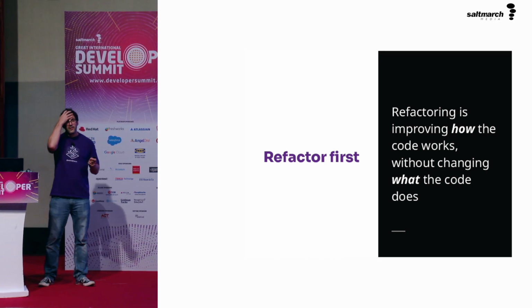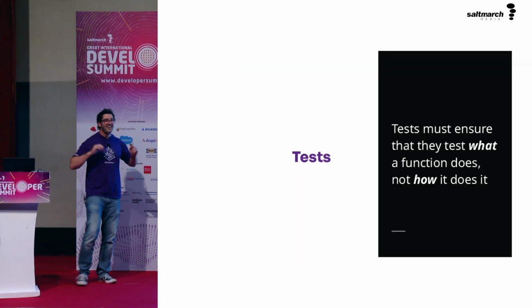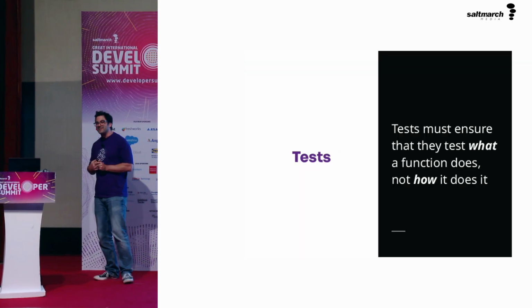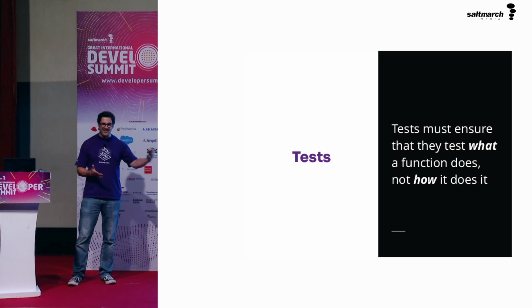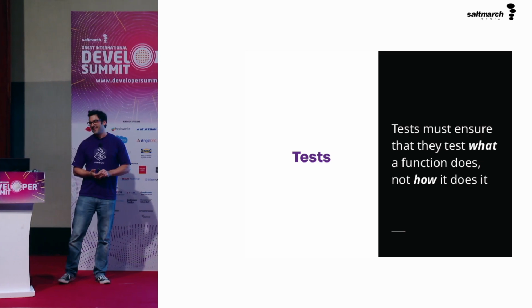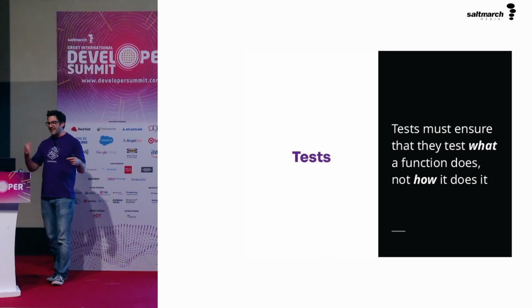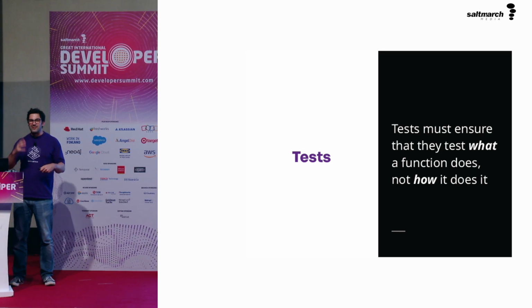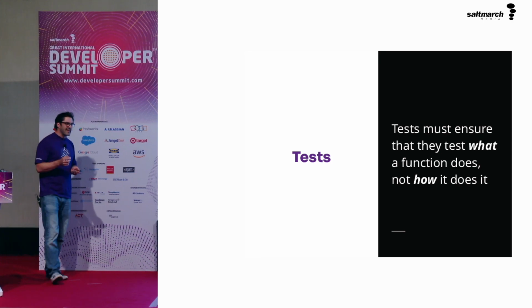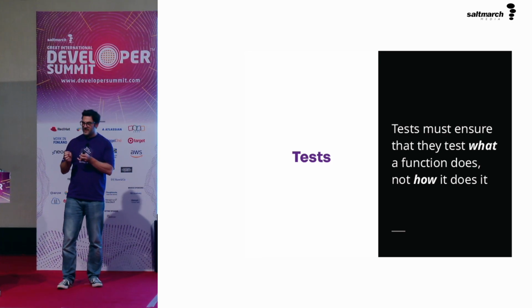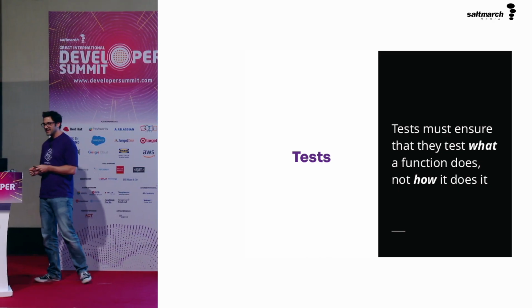And so how do we know we didn't change the result? Hopefully you agree with me that tests are a good way of doing that. A really good way to gain the confidence that your code continues to do the thing that it did before you made a change to it. If you don't change the tests, but you do change the code, if the tests continue to pass, then your code is continuing to do the same thing, as long as your tests are testing everything. Again, it is important in this case that refactoring is changing how it works but not what it does, so tests must test what the function does and not how the function works.